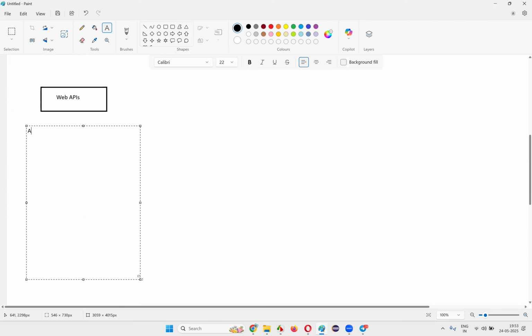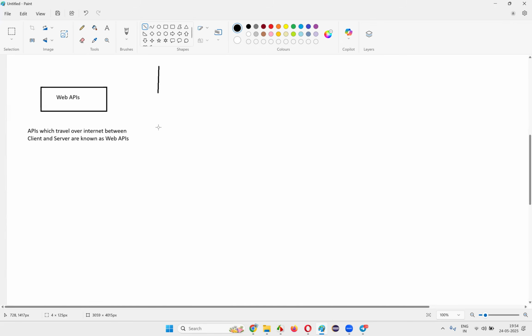APIs which travel over the internet between client and server are known as web APIs. The API calls, the request and response calls which happen over the internet between client and server, are known as web APIs. These are one type of APIs.